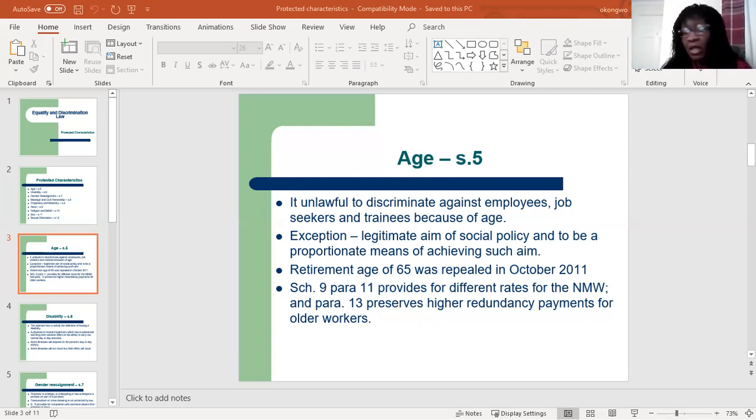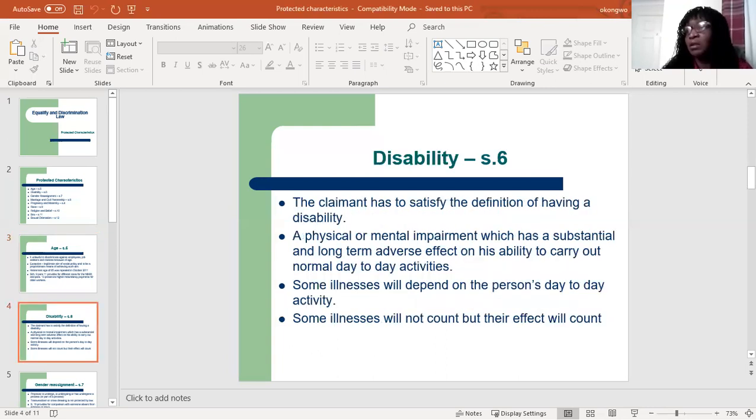Then the next one, disability. Okay, and this can be found in section 6 of the Equality Act. This section of the Act protects people with disability from discrimination. An issue that is usually contested in disability discrimination is whether the person meets the definition of having a disability. Okay, so therefore, a person has to prove that they have a disability before they can be protected under this law.